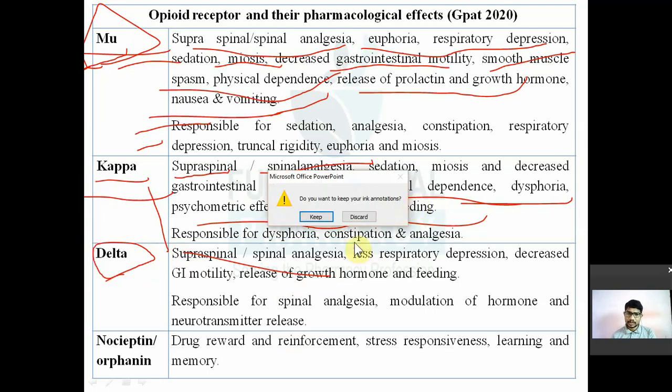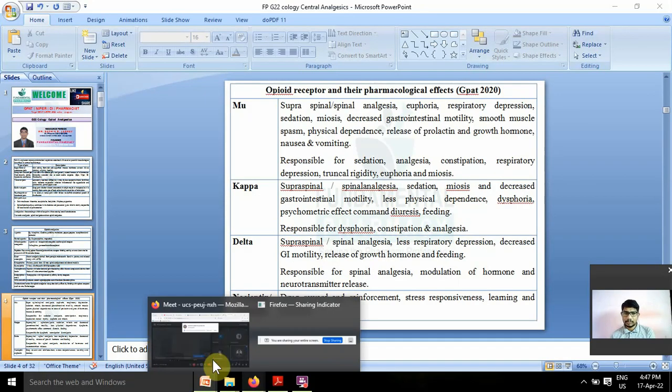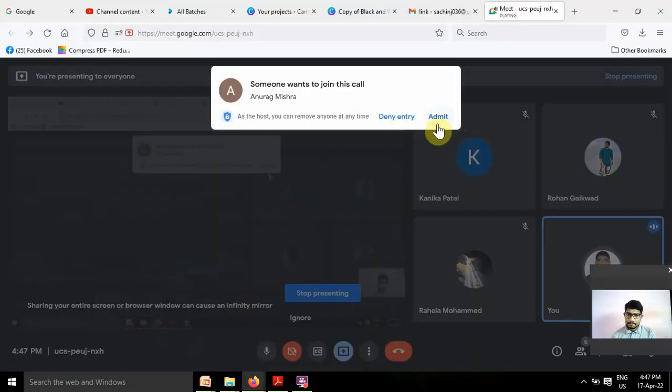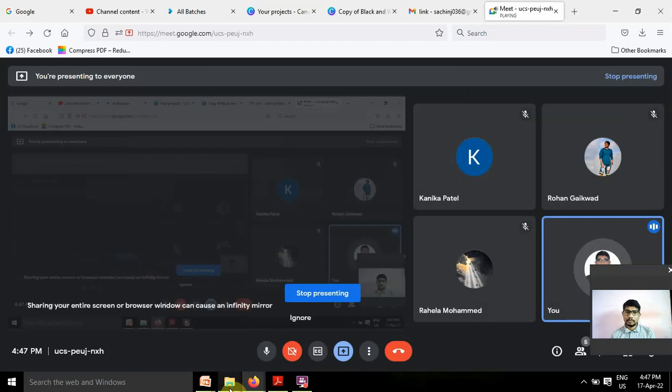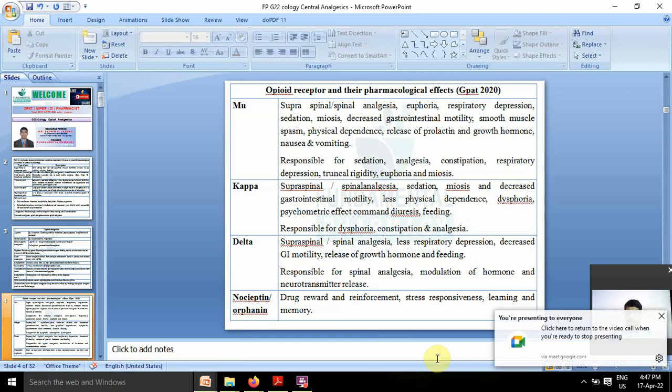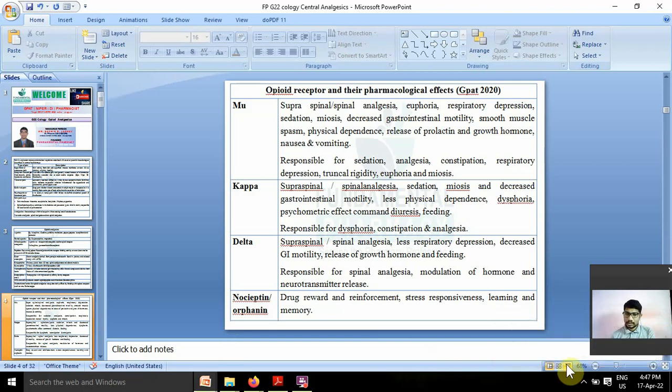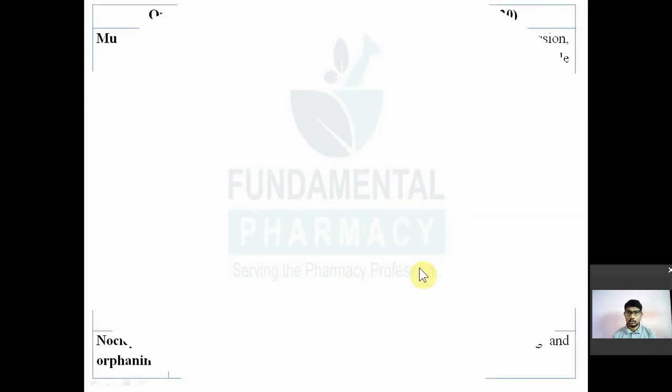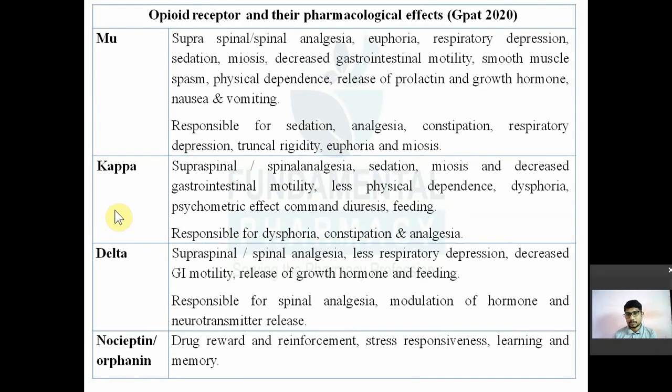Remember, those drugs which interact with the mu receptor will mostly produce analgesia as well as euphoria, sedation, meiosis, then respiratory depression and physical dependence. As compared to the mu receptor, the kappa receptor is less prone to physical dependence. As compared to both, the delta receptor is less prone to physical dependence. The delta receptor is responsible for spinal analgesia, modulation of hormone and neurotransmitter release.